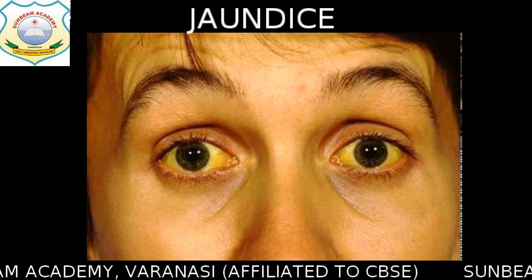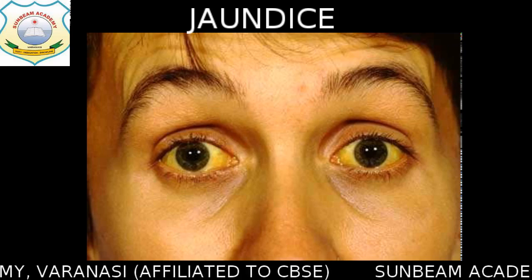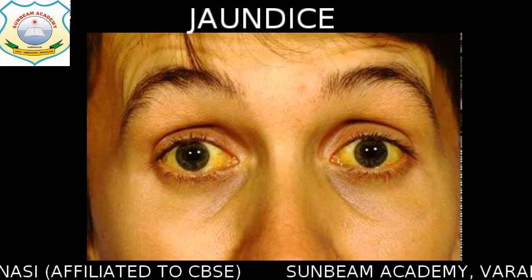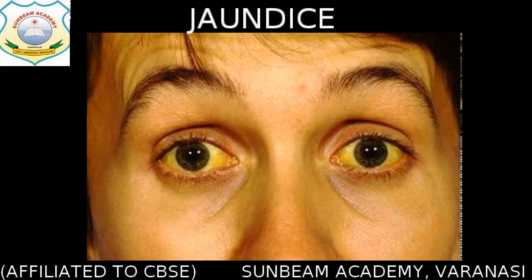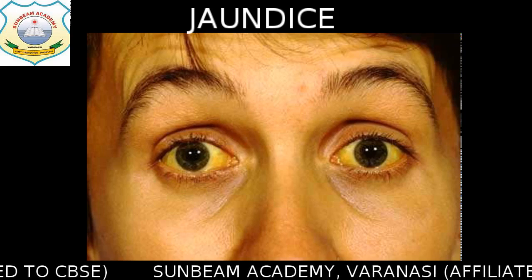Moving ahead with symptoms. The symptoms are just in front of you: yellowing of the eyes and yellowing color of the skin. Next we have dark colored urine. What does dark colored urine mean?